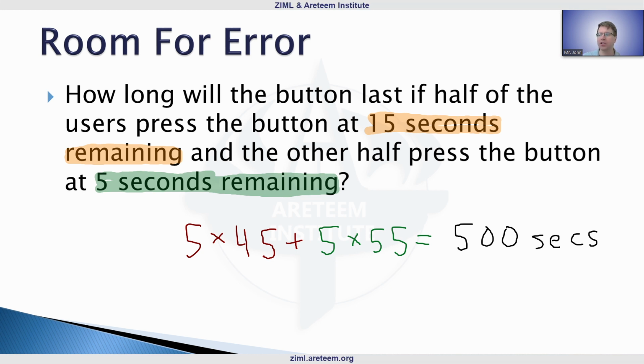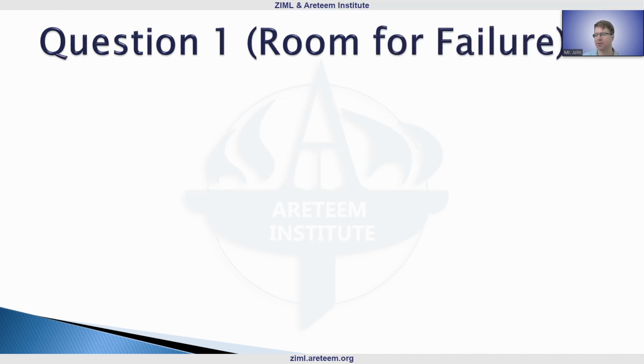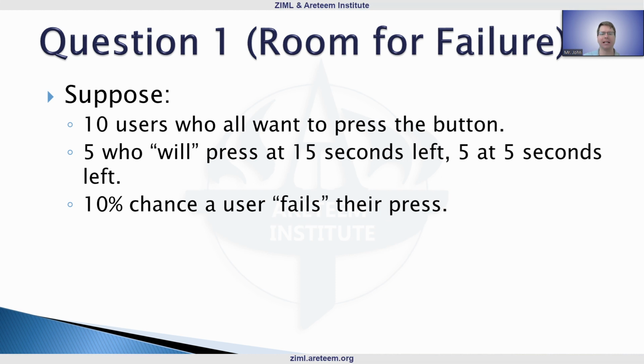Now, let's explore our first question that we will revisit next week. This one is dealing with room for failure, or what's happening if we have failure. So we want to allow for failure in this case. Similar to before, 10 users, they all want to push the button. 5 will press it at 15 seconds left, 5 at 5 seconds left. So again, half and half. Half are a little bit more risk averse, half are willing to let it go a little bit further.